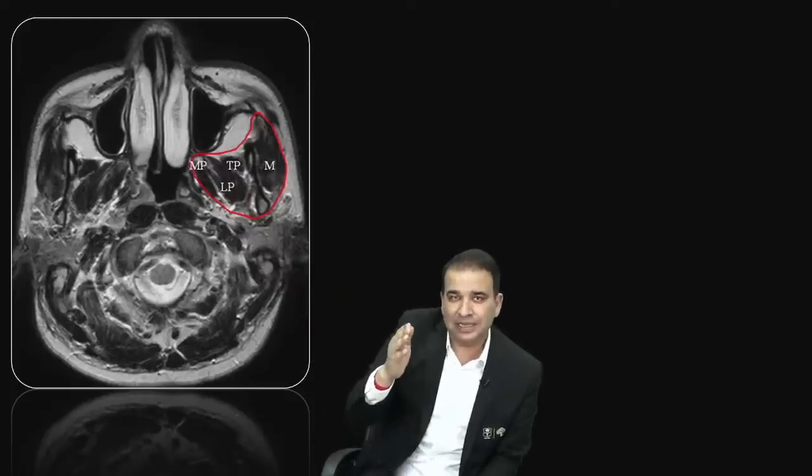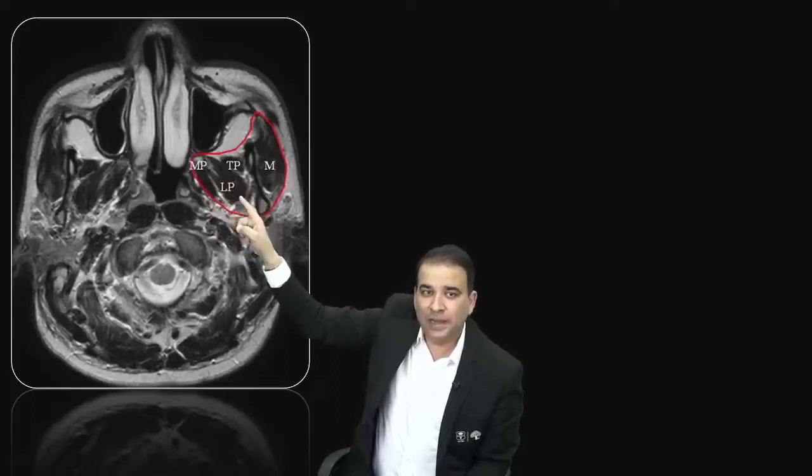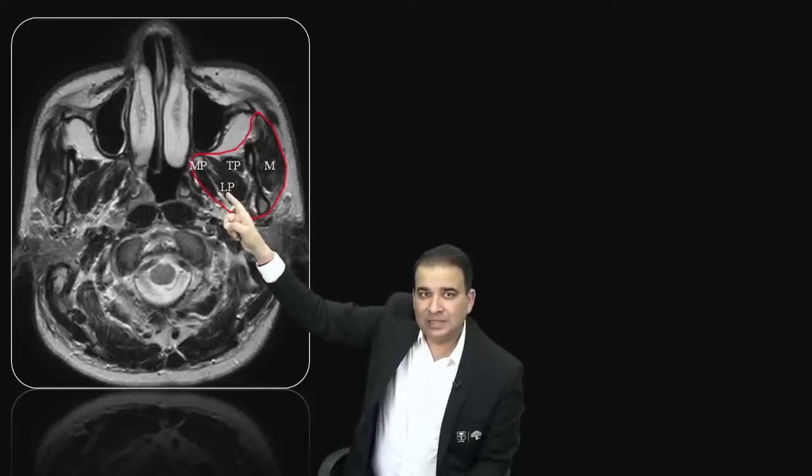Now, guys, if you compare, the medial and lateral pterygoid both originate from the lateral pterygoid plate. The one from the medial surface of the lateral pterygoid plate is the medial pterygoid, and the one from the lateral surface of the lateral pterygoid plate is the lateral pterygoid. So obviously, comparing these two muscles, the lateral pterygoid is more outside and the medial pterygoid is more inside here. How can this be a temporalis muscle?